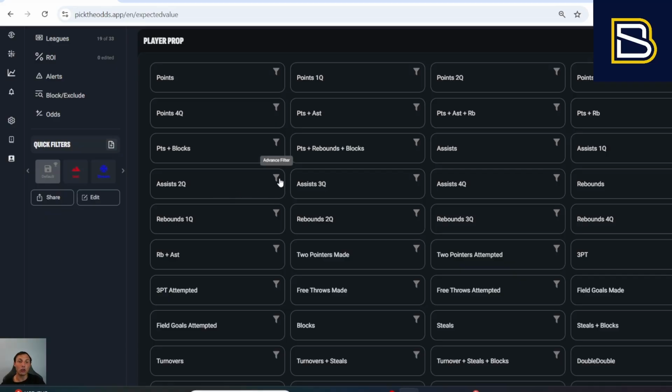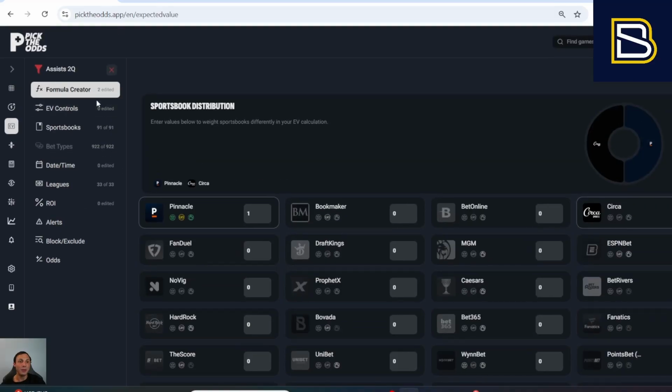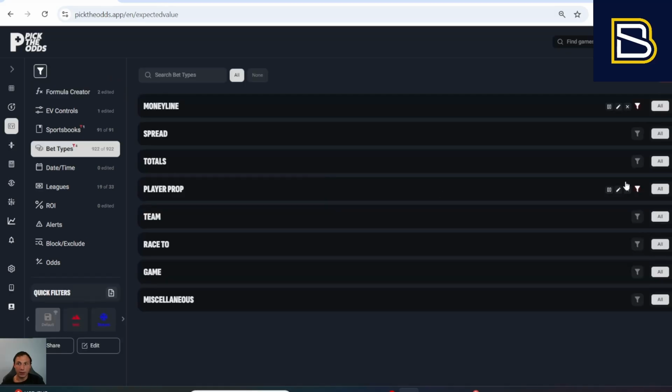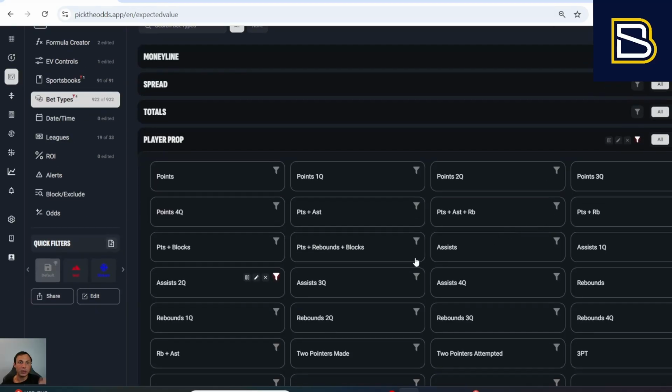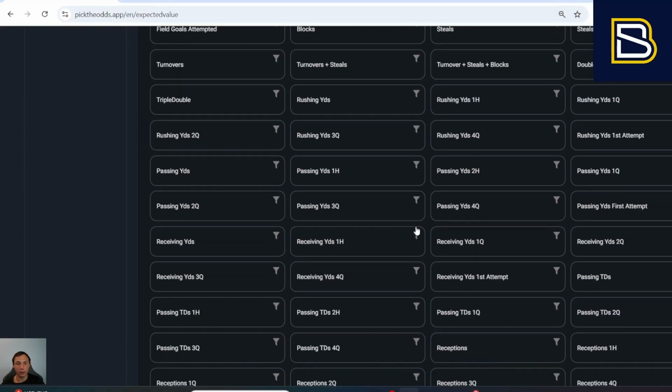You can create your own expected value calculation with the same exact format. So it's not like you have to change what you're doing for every single different bet type. It is all in the same exact format. And you can do that for every single different prop market. This is absolutely insane. And this goes beyond just player props, but look at the differences of how many different player props they offer.